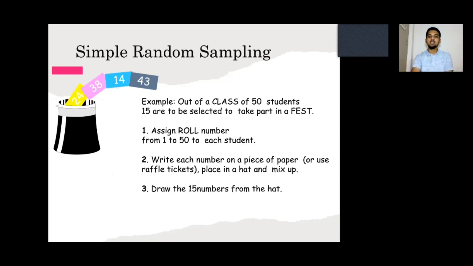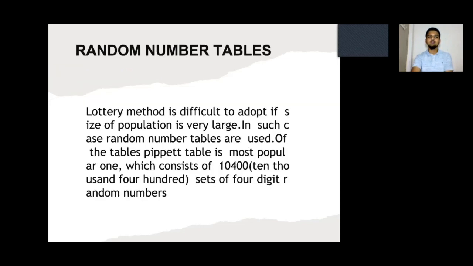For example, in a class of 50 students where 15 are to be selected to take part in a fest. Step 1: assign roll numbers from 1 to 50 to each student, write each number on a piece of paper, place them in a hat, mix them up, and draw 15 numbers from the hat.